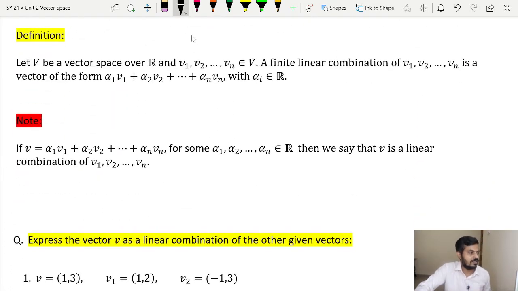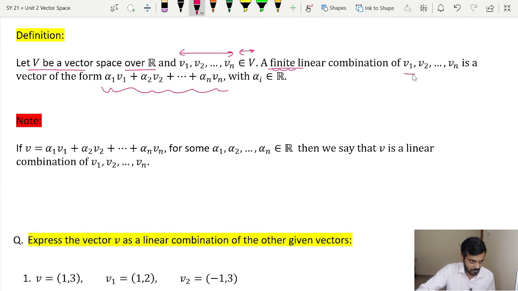So as you can see here, given a vector space V over R and a set of vectors v1, v2, up to vn from V, then a finite linear combination, I will underline the word finite. Now I hope you understood what we mean by finite linear combination, since only finitely many vectors are involved.